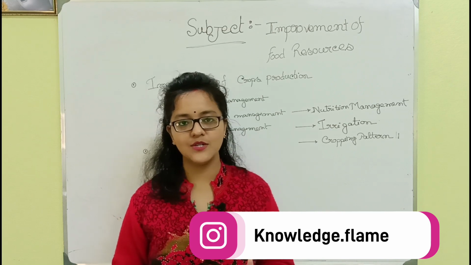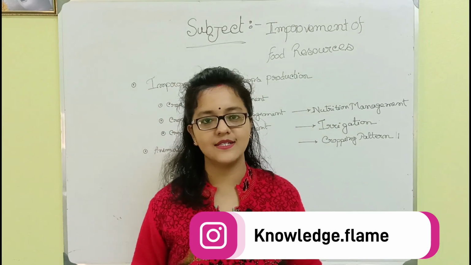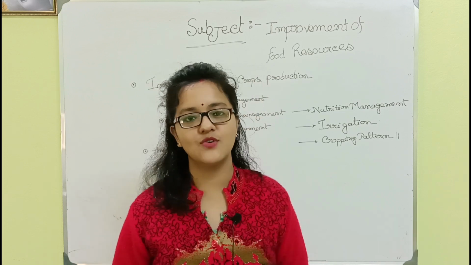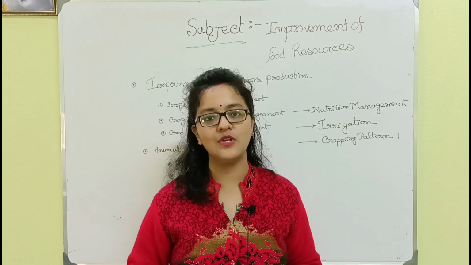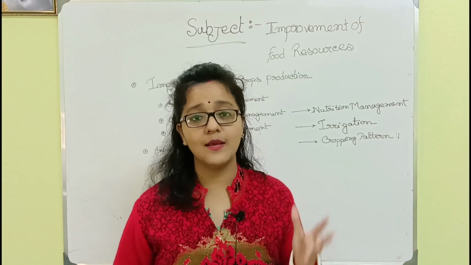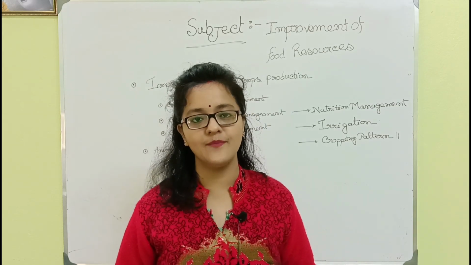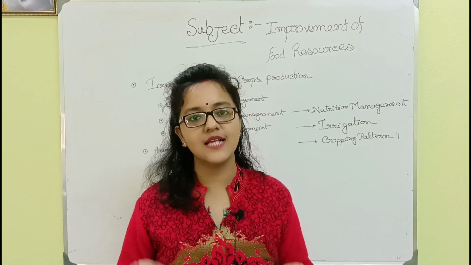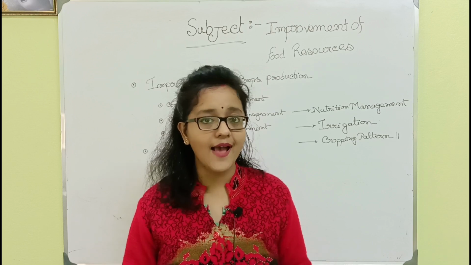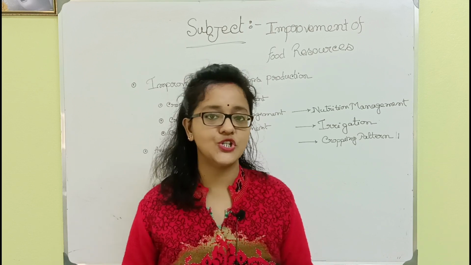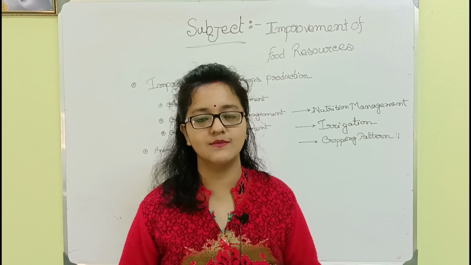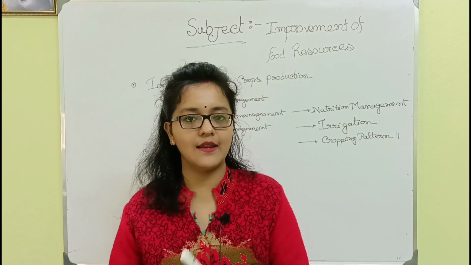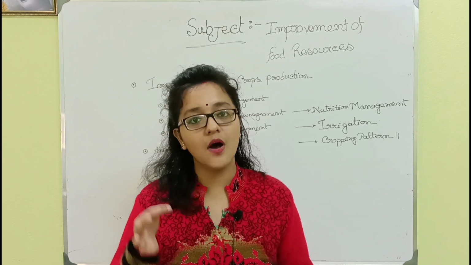There are macronutrients and micronutrients: calcium, phosphorus, nitrogen, boron, zinc, molybdenum, etc. These nutrients are very important to get the best yield in crop production, and this is done by manure and fertilizer. Manure is actually the natural fertilizer, formed by the decomposition of living organisms. Through this decomposition, compost is formed, and the process is composting.